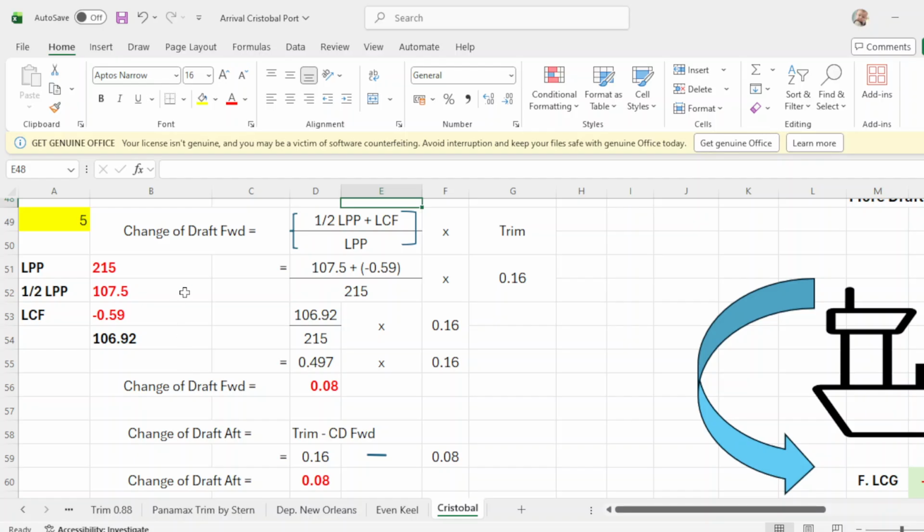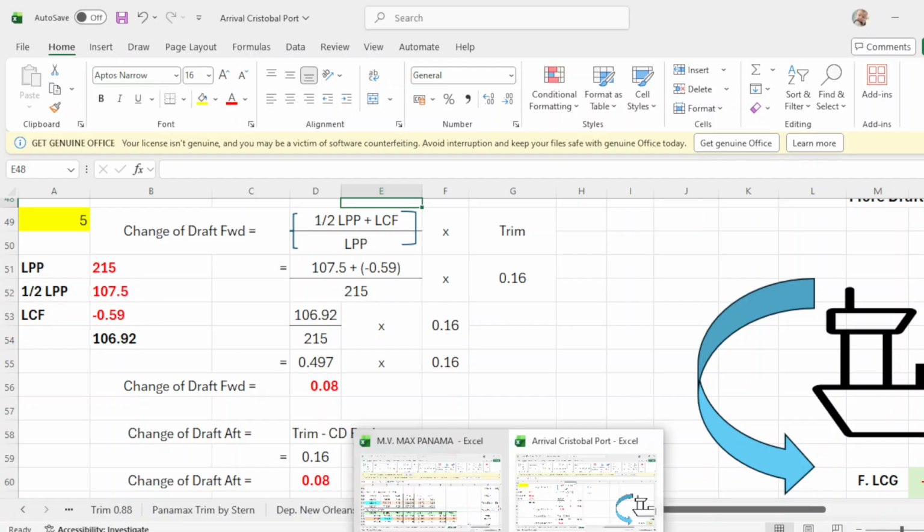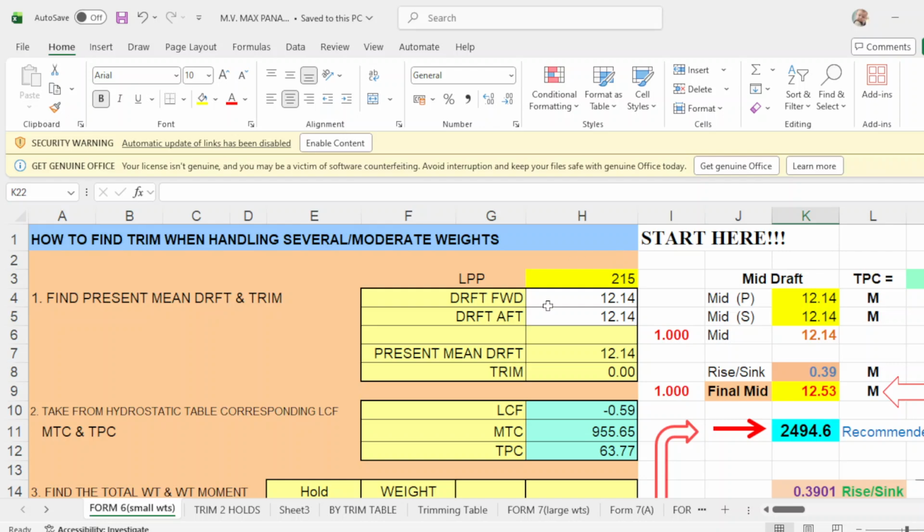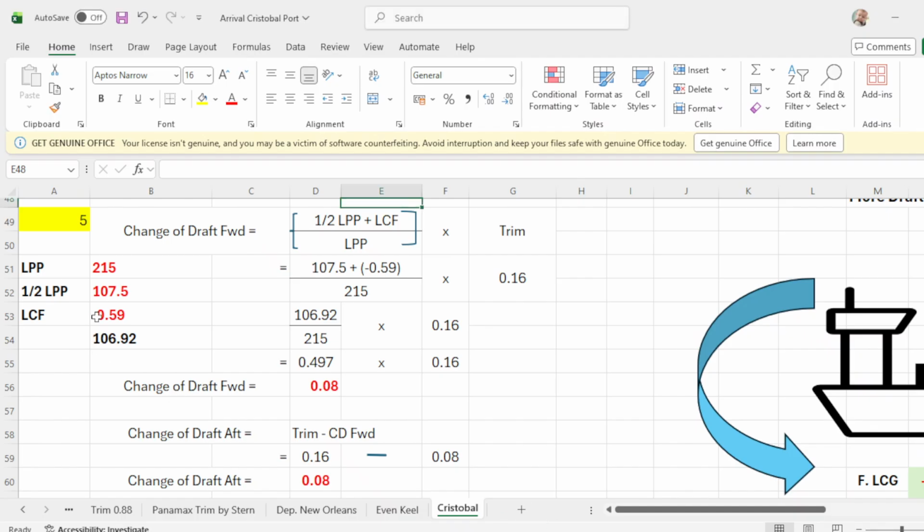Number 5 is change of drop forward. We will compute for the change of drop forward. This is 1/2 LPP plus LCF over LPP times trim. So what our LPP is 215. Okay. So where do you get your LPP? So your LPP is 215. Okay. Then 1/2 of LPP. What is 1/2 of LPP is 107.5. 1/2 of 200 is 100. 1/2 of 15 is 7.5.